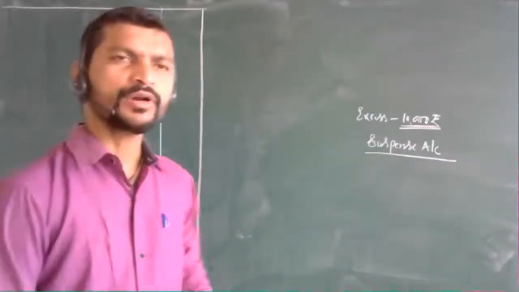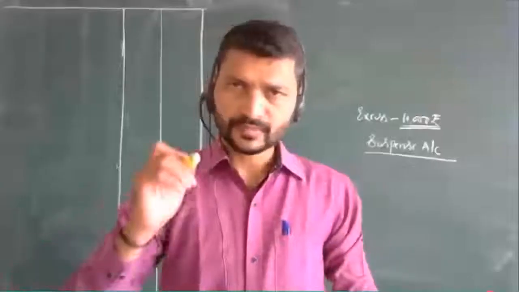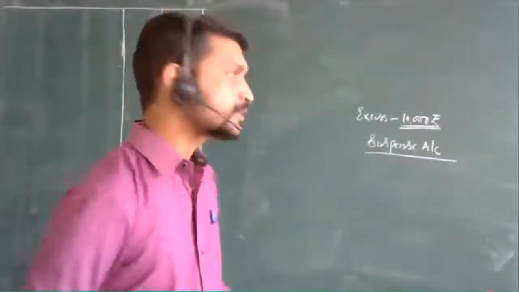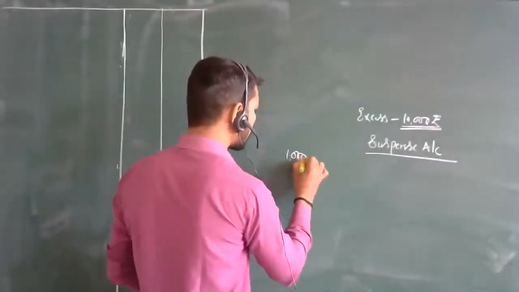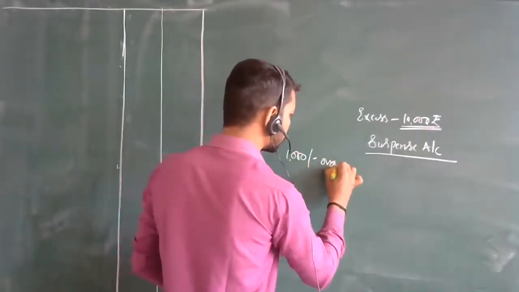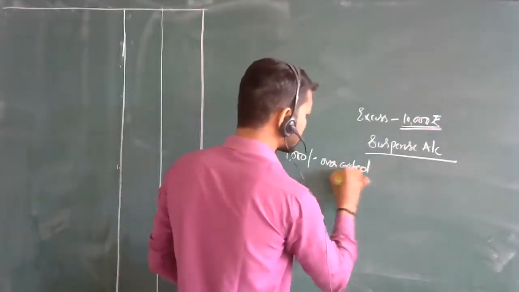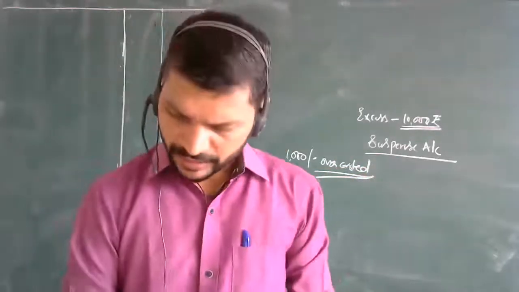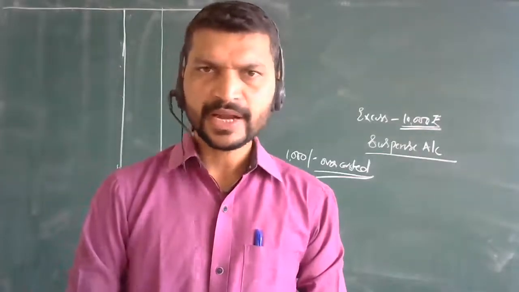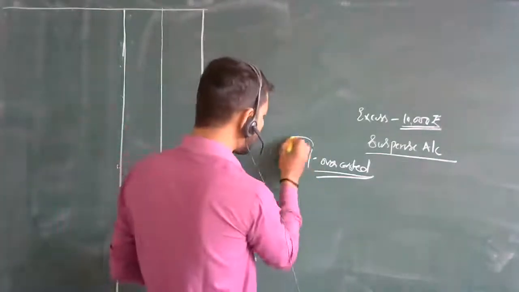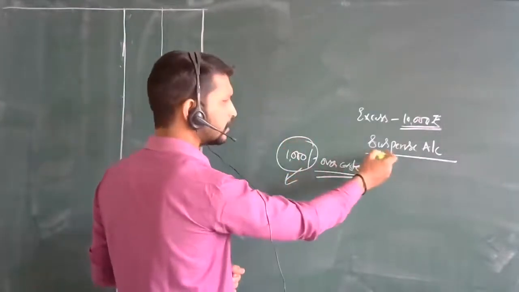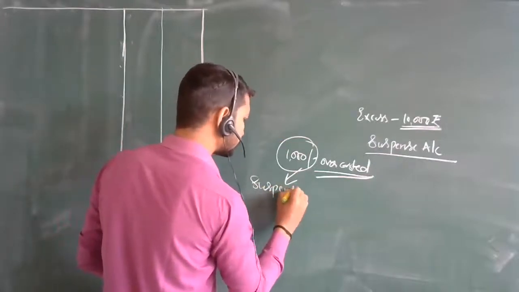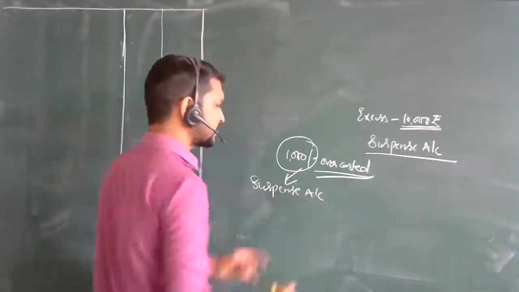by rupees 1000. Overcasted means the actual amount was different, but 1000 rupees more was given. So these 1000 rupees are overcasted. Now this is related to the sales return. You are going to take it back. This 1000 rupees amount you are going to take back by opening a suspense account. This will be taken back in the suspense account.